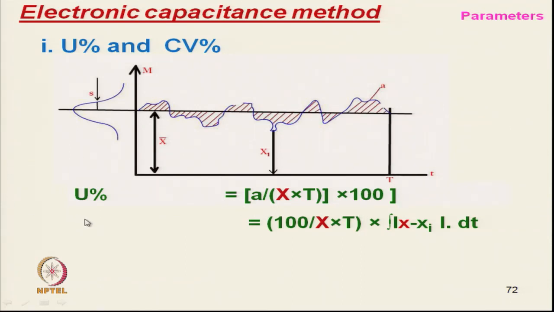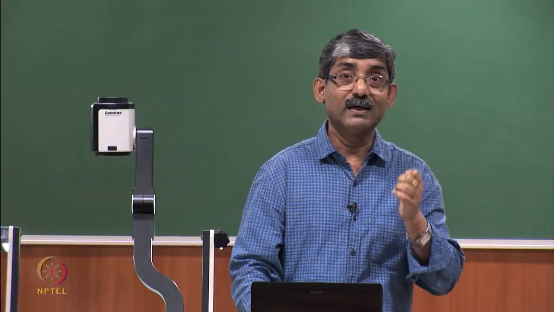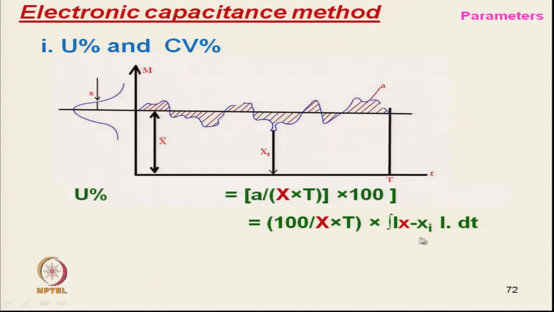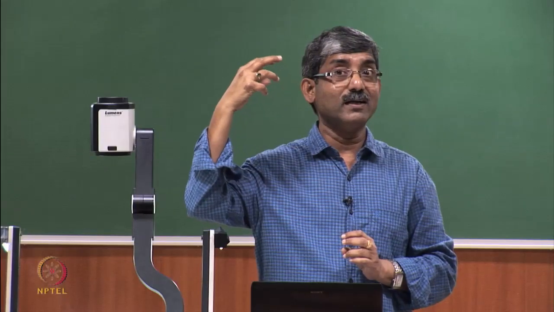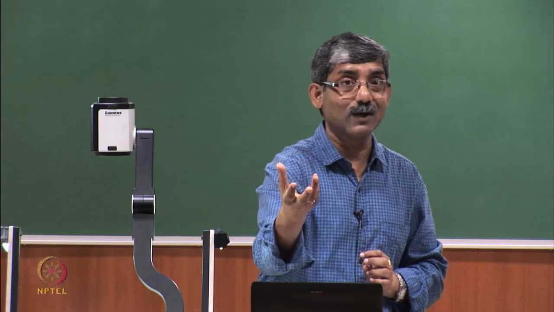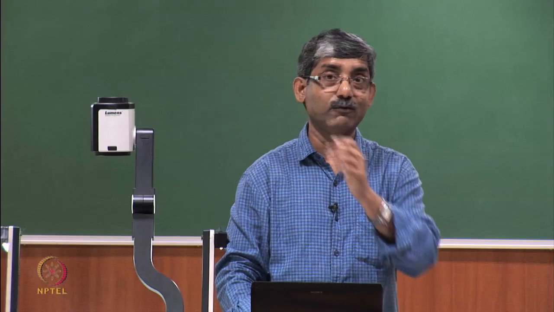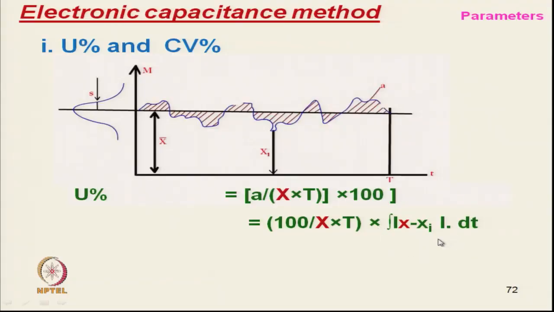Now, here it is interesting: if we see this x and x bar, it has a component of k, because it is a capacitance value. If we take the k outside, then this will be the m value, mass.